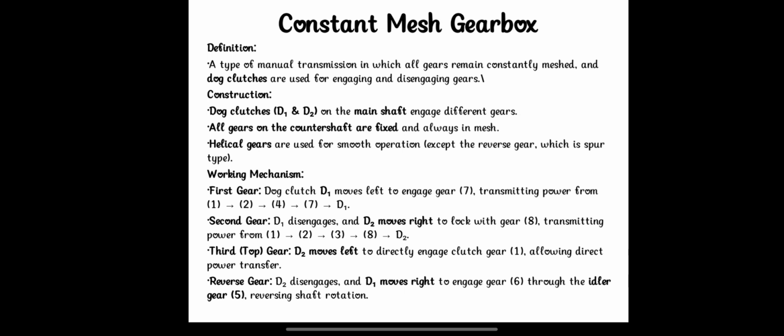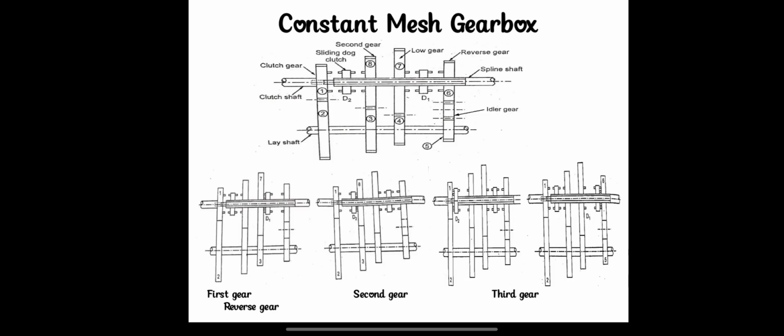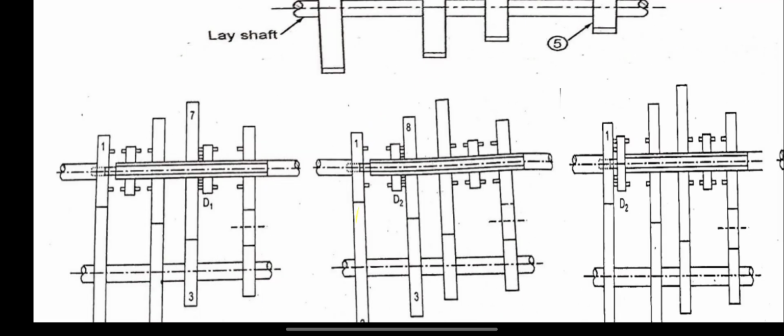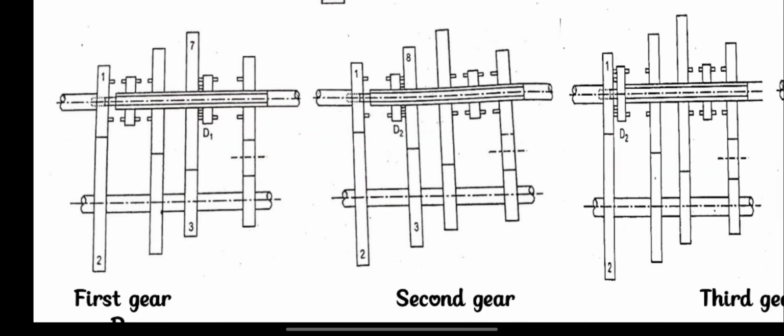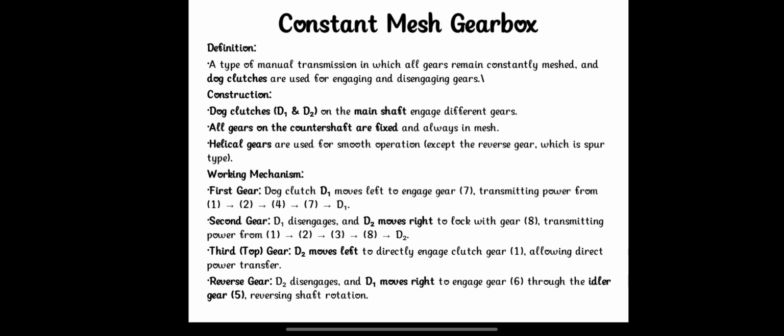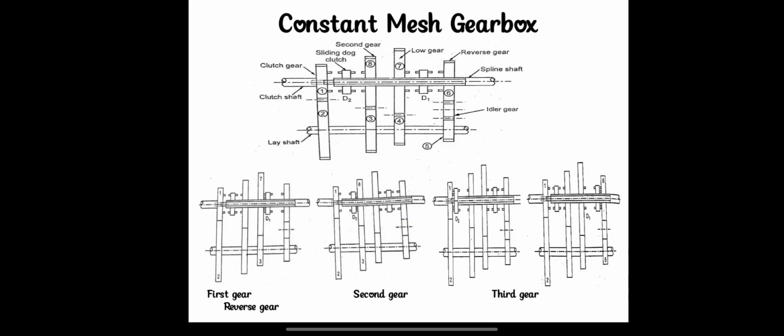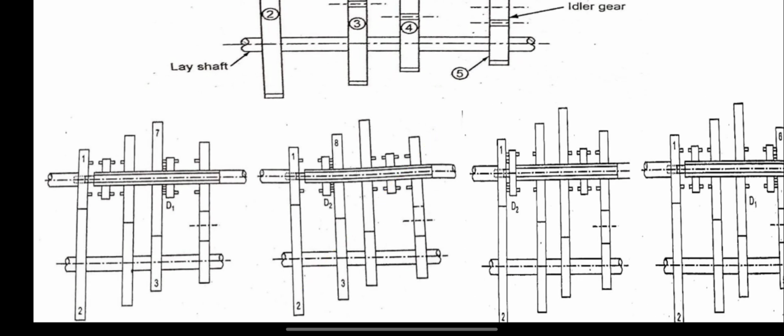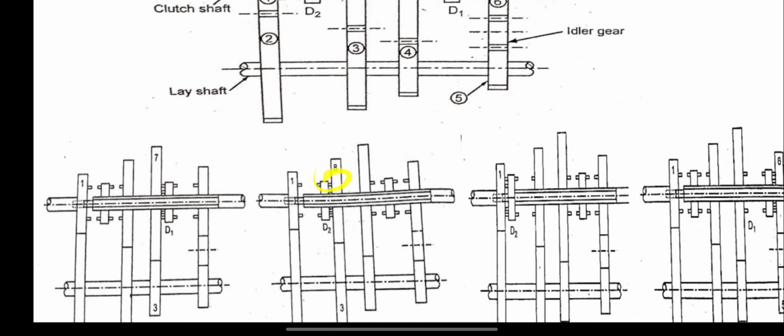Now the working mechanism. For the first gear, the dog clutch D1 moves left to engage gear 7, transmitting power through 1, 2, 4, 7. For the second gear, D1 disengages and D2 moves right, locking with gear 8 and transmitting power through 1, 2, 3, 8. So the dog clutch is connected here.